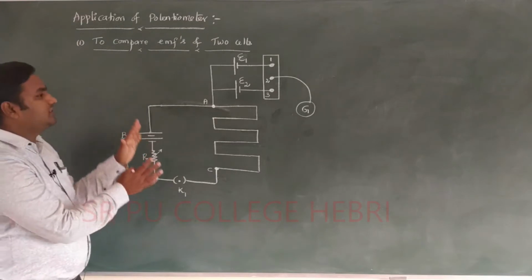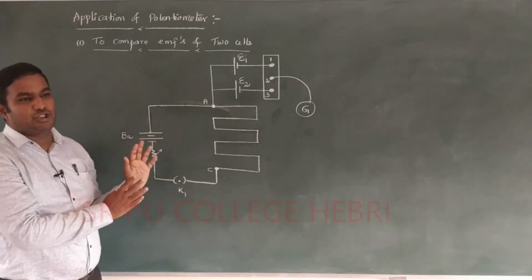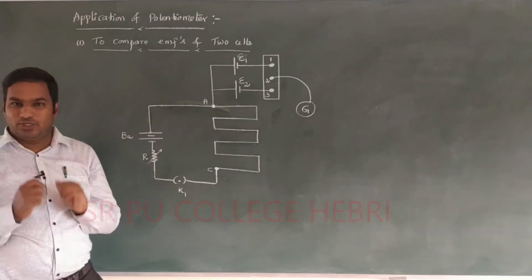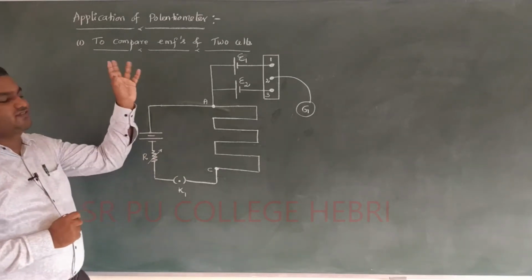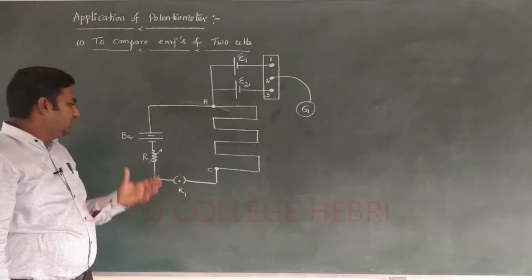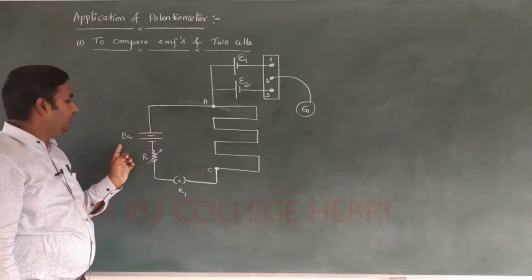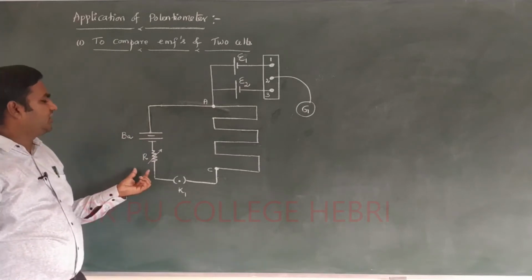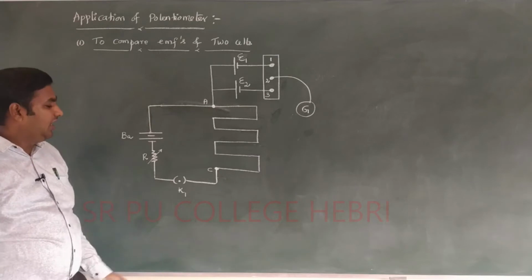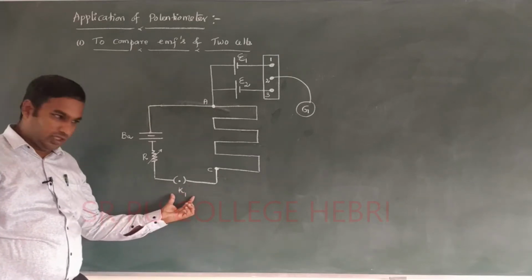Now this is a circuit. The same circuit is used in the lab, and this experiment is also done in the lab to compare the EMFs of two different cells. Dear student, here BA represents the battery. It is connected to a rheostat, or variable resistor R, with the help of key K1.